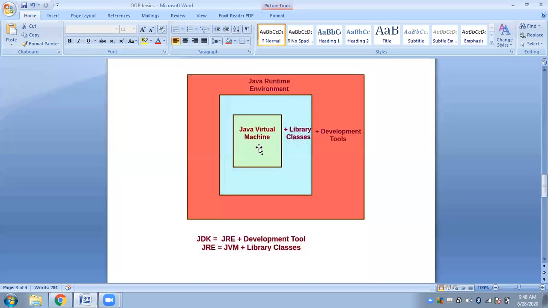Now, to be able to run your Java program, because your Java program will also consist of many such library classes or functions, such as, again, as you see here, functions for print, for reading, for writing.